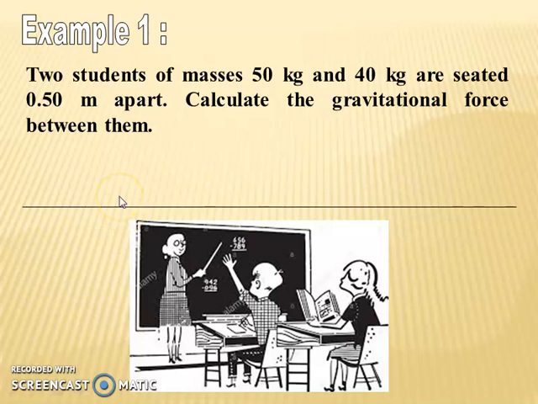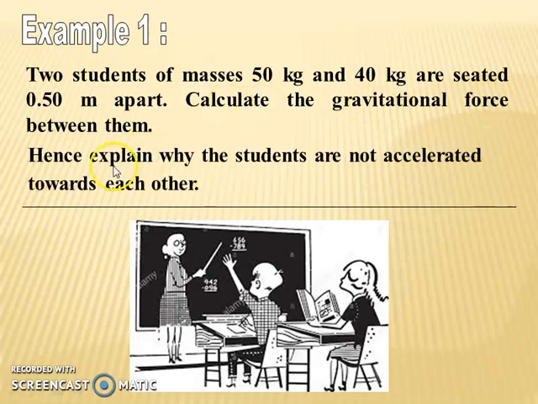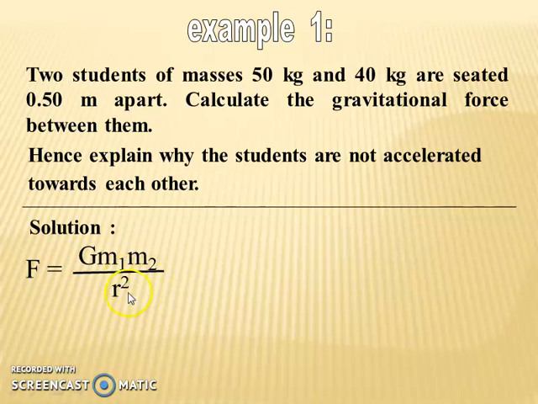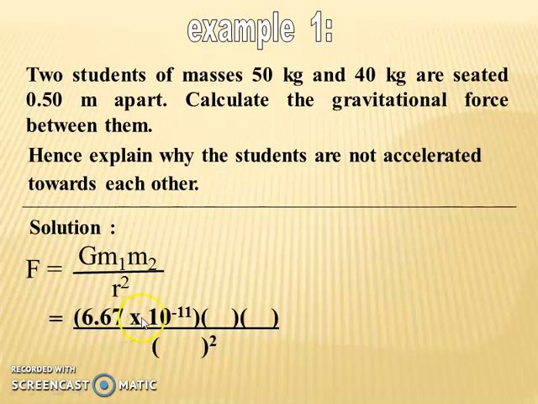We try this example. Two students of masses 50 kg and 40 kg are seated 0.50 meter apart. Calculate the gravitational force between them. Hence, explain why the students are not accelerated towards each other. The solution, using the formula F equals G m1 m2 per r squared: the G value is 6.67 times 10 to the power of negative 11 Newton meter squared per kilogram squared.